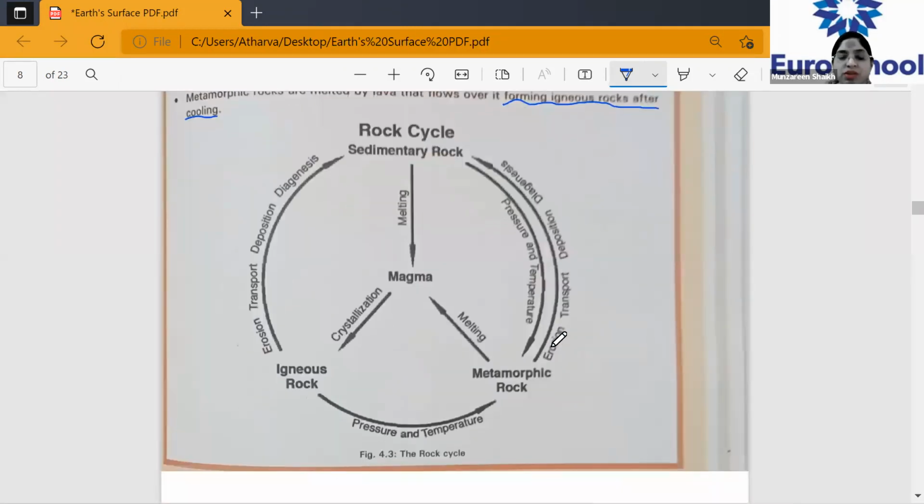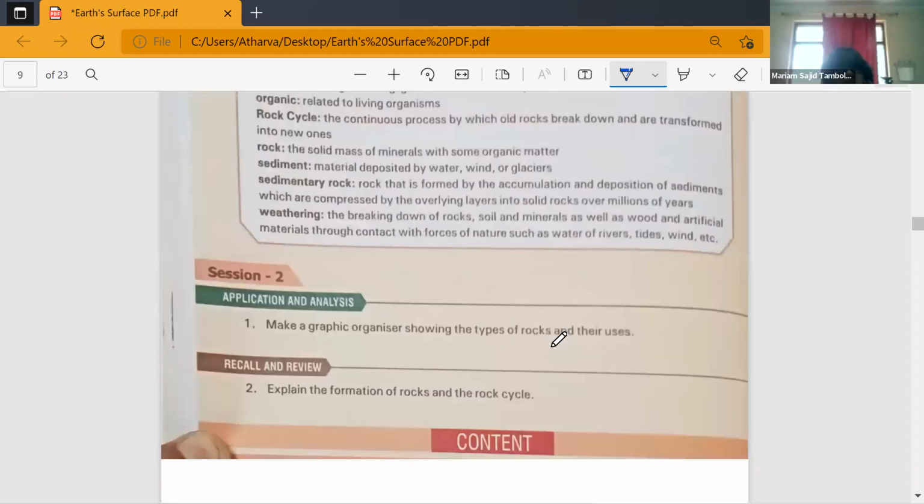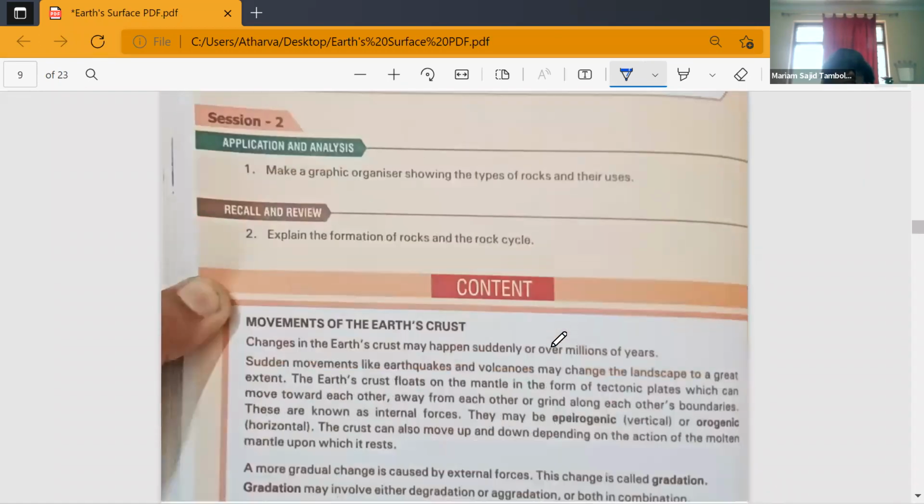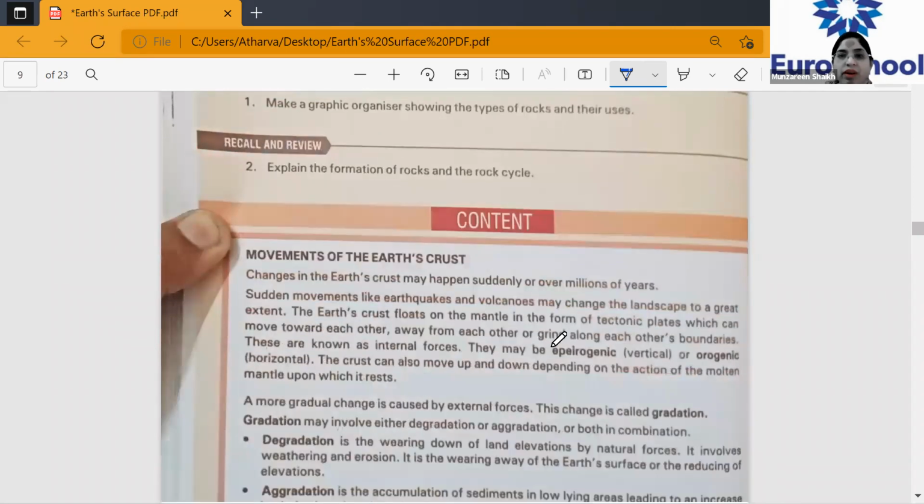And then the next question. The rock cycle is on 79. Yeah, that is on 79. Rock cycle is on 79. Got it? Do not confuse yourself. Clear, everyone?